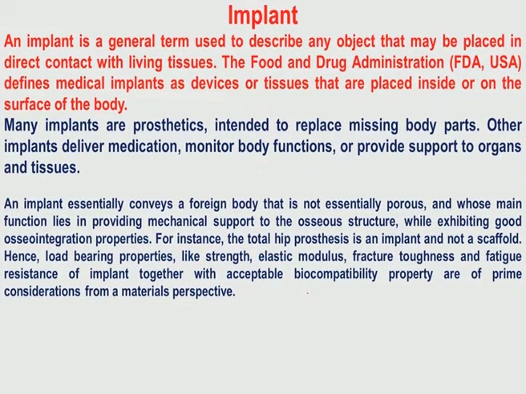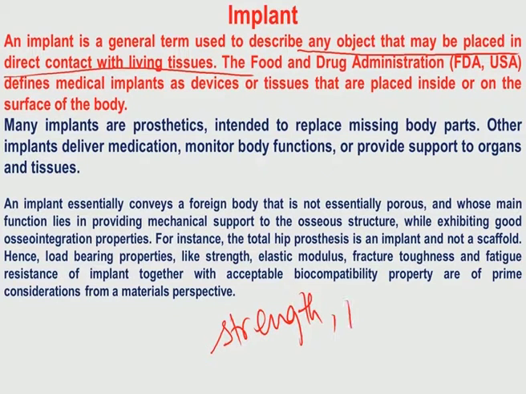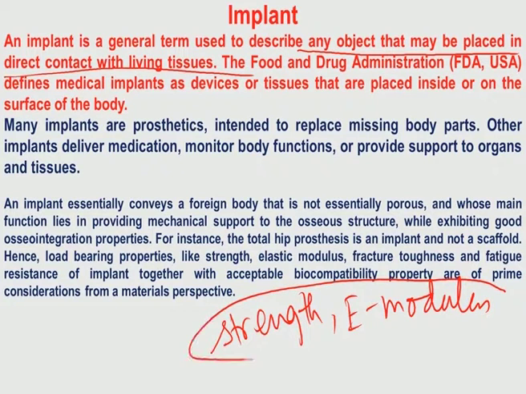Implant has also been sufficiently mentioned in the last module, and it is a general term used to describe any object that may be placed in direct contact with living tissue. For implants, mechanical properties like strength and elastic modulus are of more importance. But one thing I have mentioned and I must reiterate here is that implants must have uncompromised biocompatibility. That means biocompatibility is equally important as strength and elastic modulus.